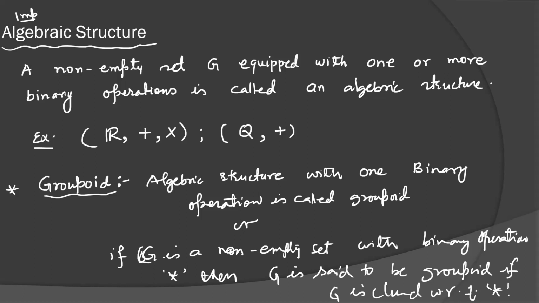Means if any non-empty set with one binary operation satisfies the binary operation property, or closedness property, or closure axiom, then it is said to be a groupoid.